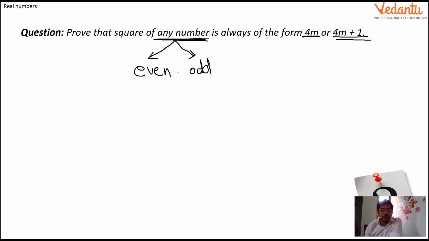Now you can say, sir, there are multiple types of numbers. So let me say that the question says prove that the square of any positive integer, it will not be written any number. In the examination it will be written any integer, positive integer basically. So this question is only proved for integers. An integer can be of two types, even or odd. Now do you know that even numbers can be written in the form 2k? Because if I multiply any number by 2, it will surely be an even number, whatever value k holds.